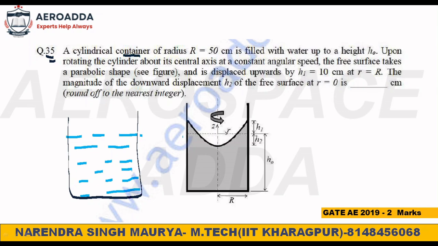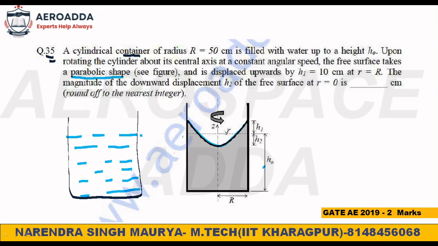But once you insert your hand and start rotating it, without any expenditure you can go and do this experiment. If a container is there and water is filled, insert your hand and start rotating, so you will get this type of shape. This shape is called paraboloid shape. It's a kind of parabolic shape, hence it is called paraboloid. Here it is written also. See, parabolic shape. Please remember this.